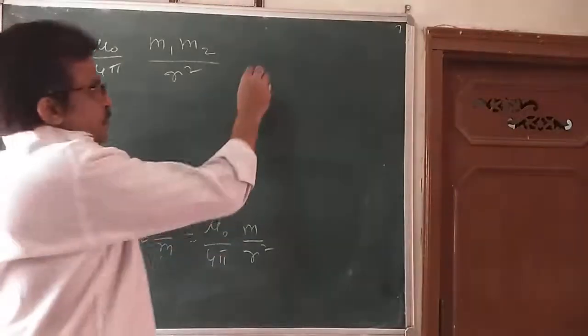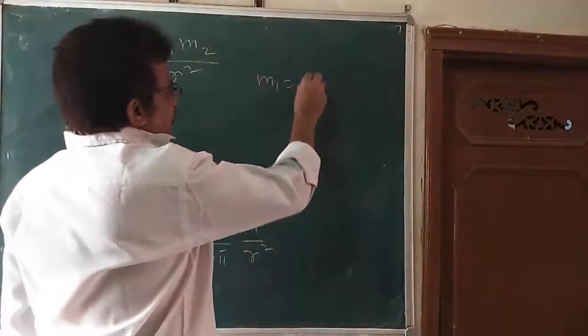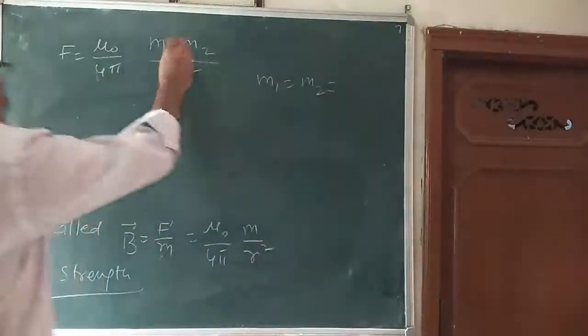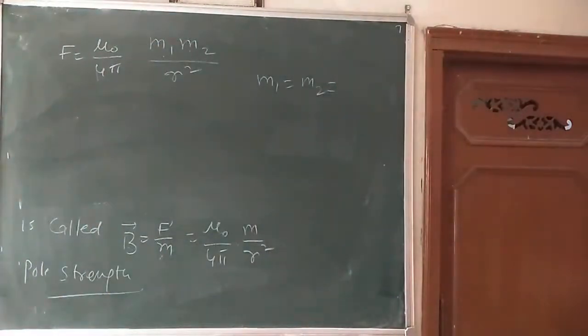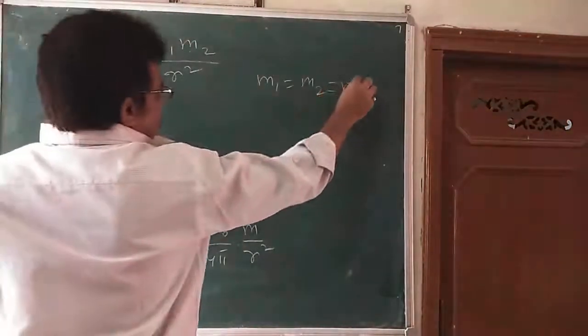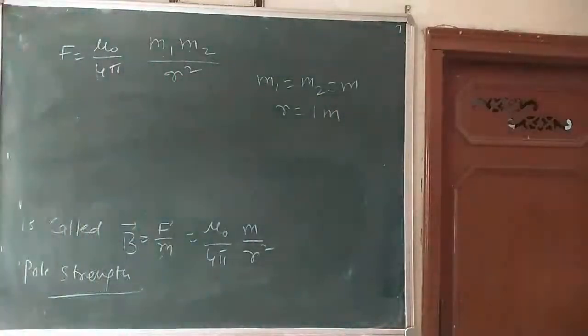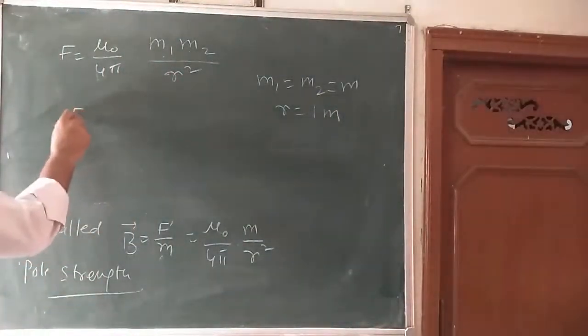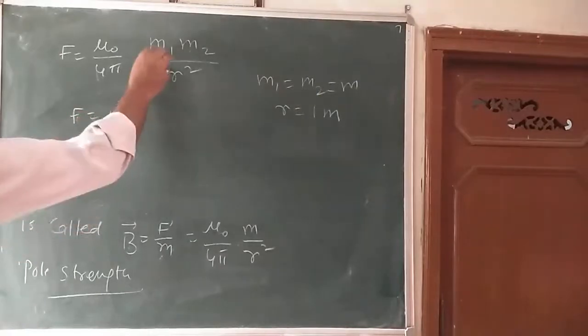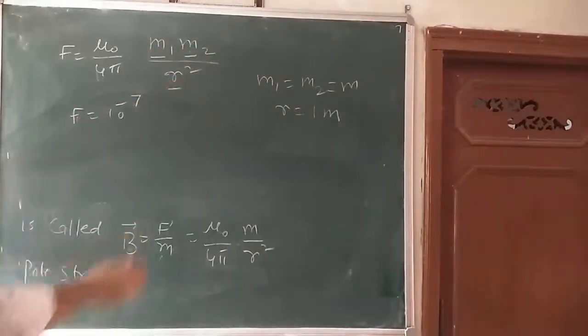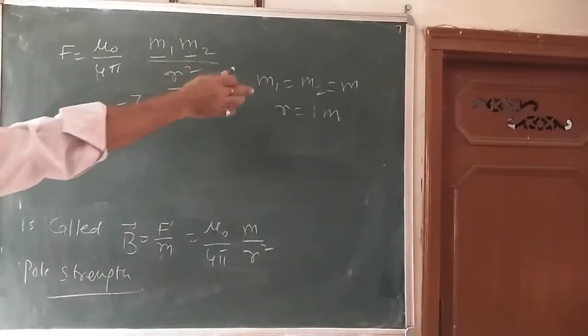Suppose the pole strength M1 is equal to M2, which is our pole strength, equal to M. The distance in between the two poles is 1 meter, and the force here would be 10 raised to power minus 7.